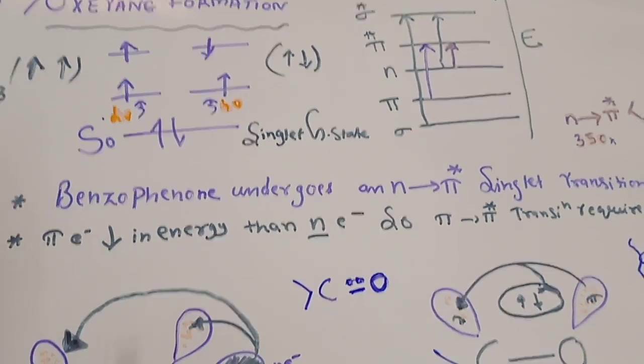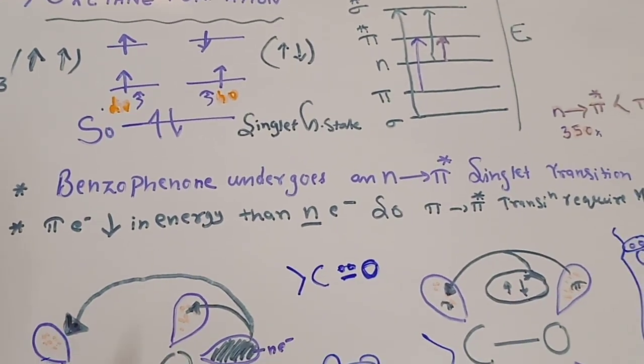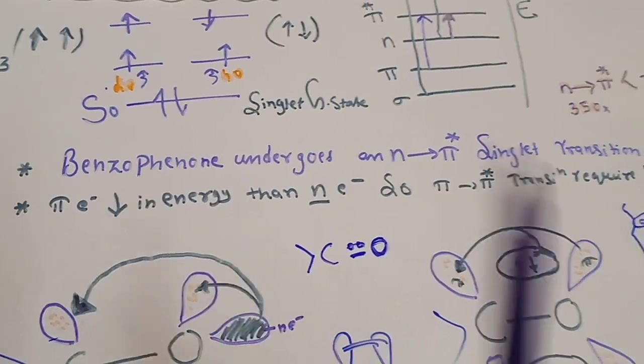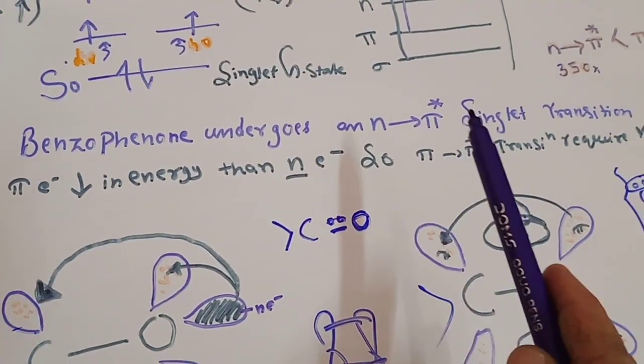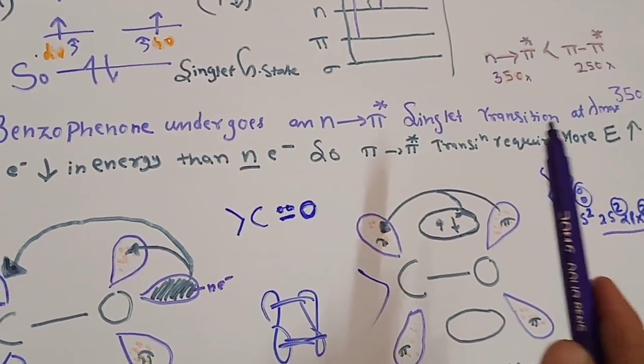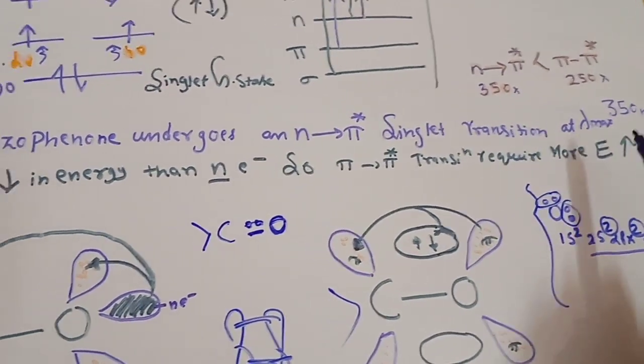But especially in the case of benzophenone, when ultraviolet radiation falls on the benzophenone molecule, it undergoes an n to pi star singlet transition at the 350 nanometer wavelength.